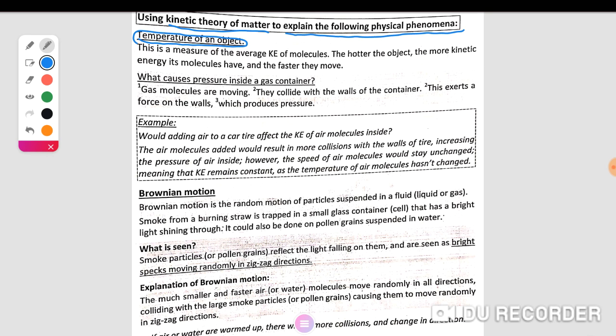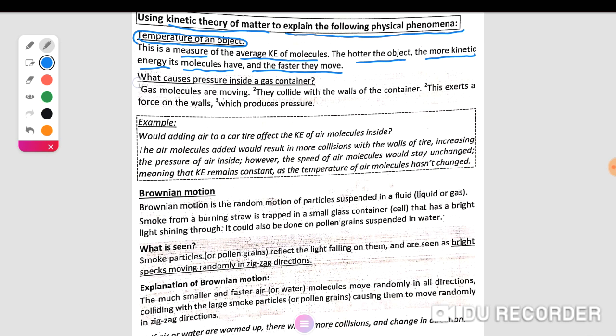Temperature measures the average kinetic energy of molecules. The hotter the object, the more kinetic energy its molecules have, and the faster they move. This means that by increasing the temperature, the kinetic energy and velocity of molecules increase.